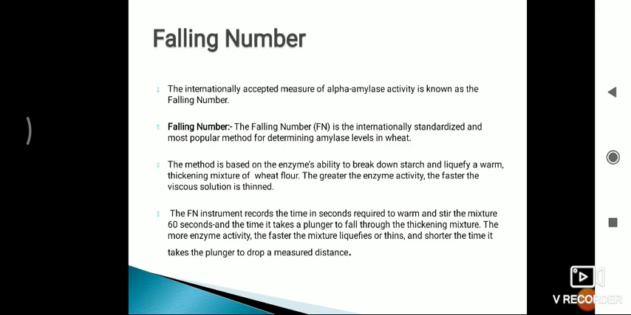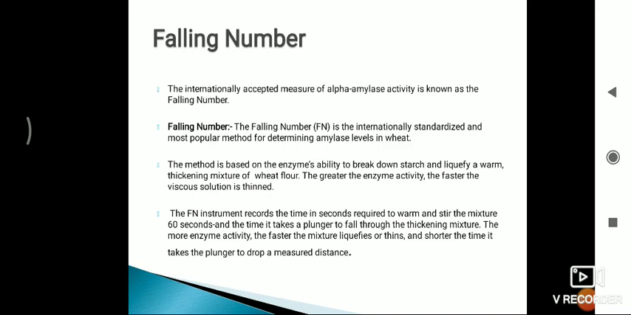What also happens at this raised temperature is that the alpha amylase enzyme starts to break down the starch and the viscosity thus decreases. The amount of starch breakdown is dependent on the alpha amylase activity, which means that the higher the activity of alpha amylase, the lower the viscosity will be. When the stirrer is dropped, its speed, and thus the time it takes to fall to the bottom, will be determined by the viscosity of the slurry.